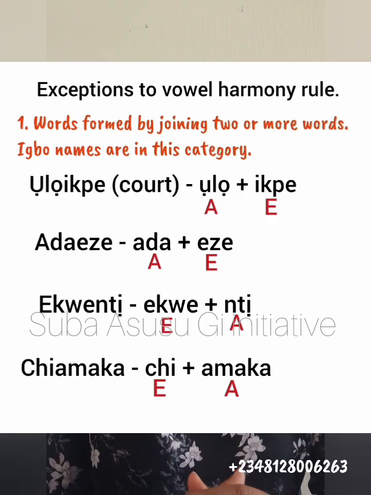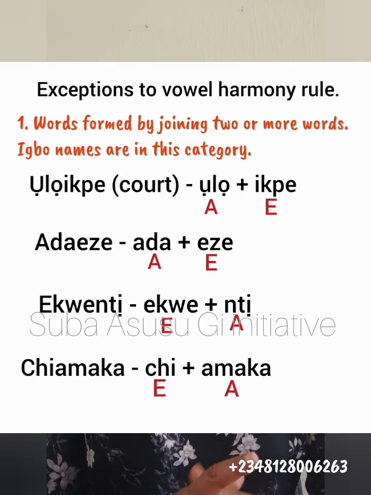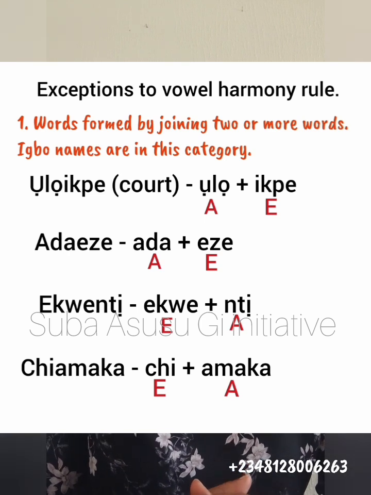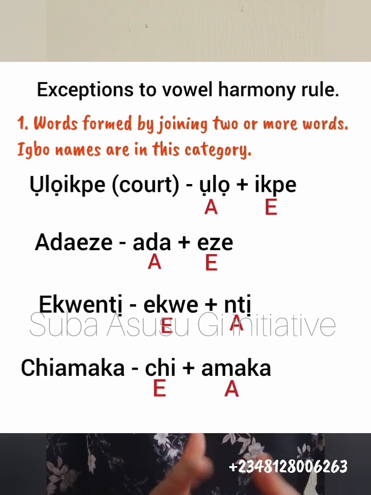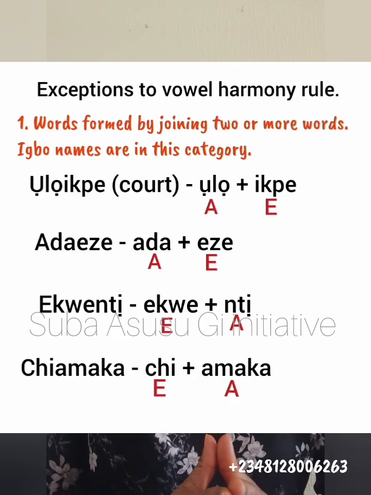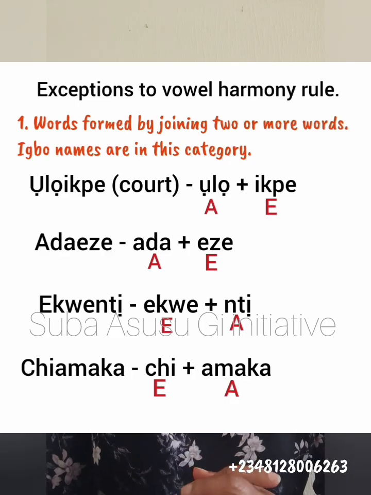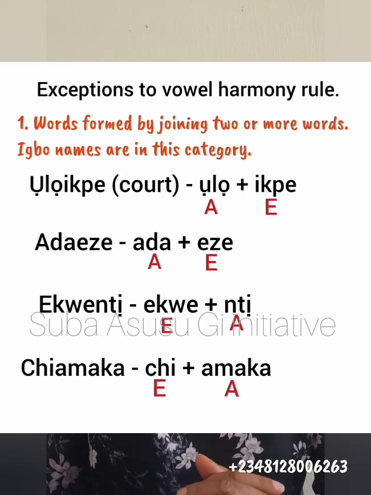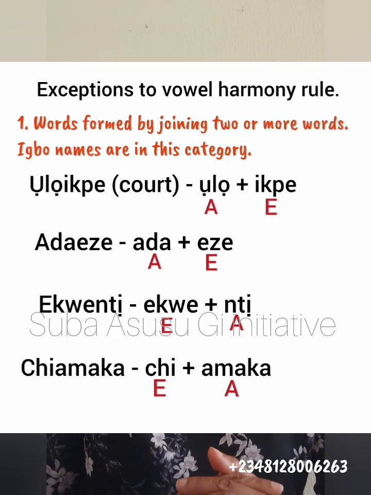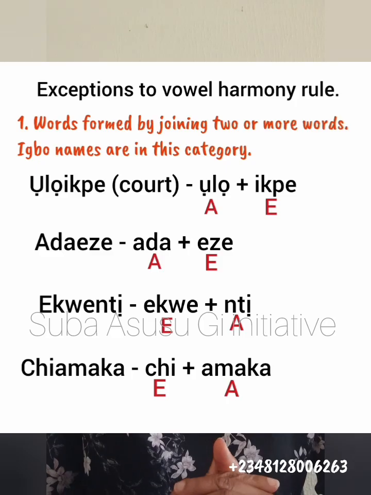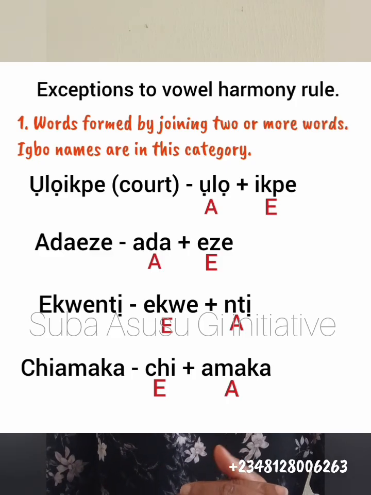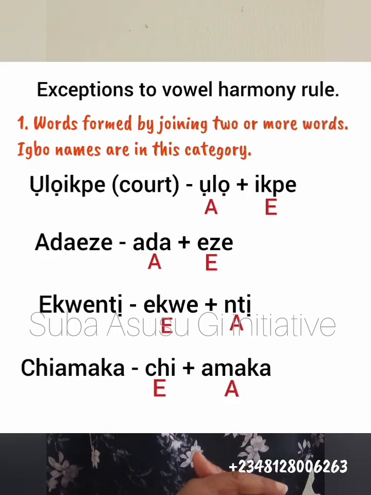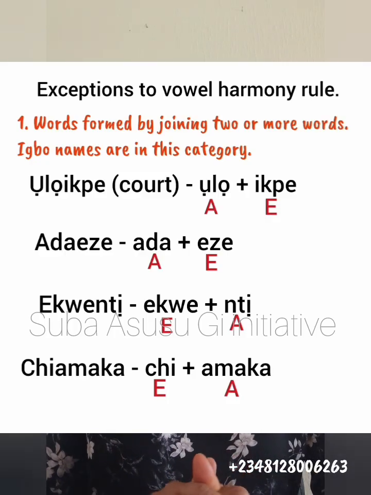The last one, you have Chiamaka, someone's name, beautiful name. So the same rule applies. Separate the words, they obey the rule. Bring them together, they cease to obey the rule. So that's the same thing we are saying. Chi, otu e, and Amaka, otu a. So we are saying again that words formed by joining two or more words together do not always obey the vowel harmony rule.